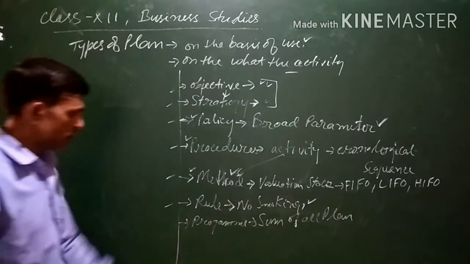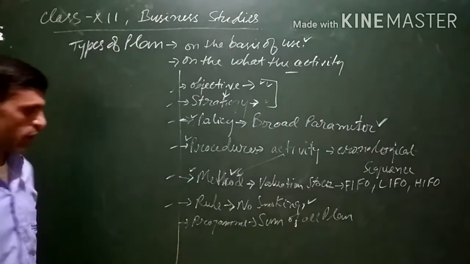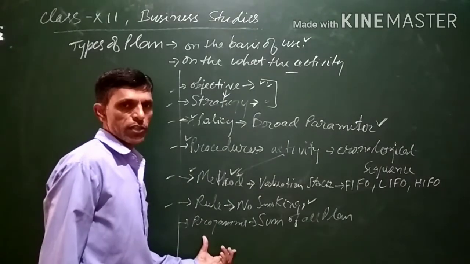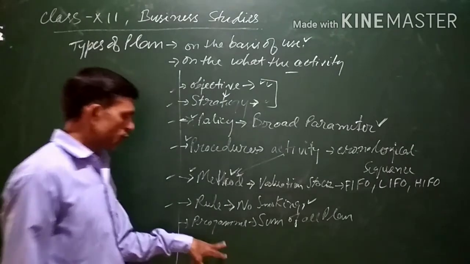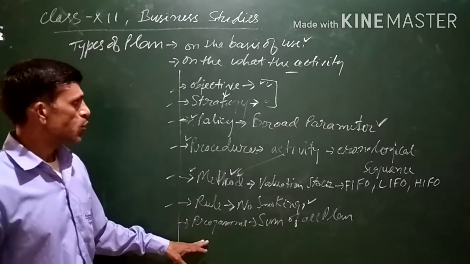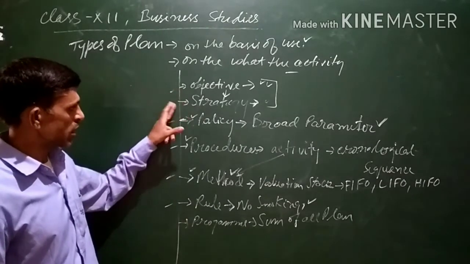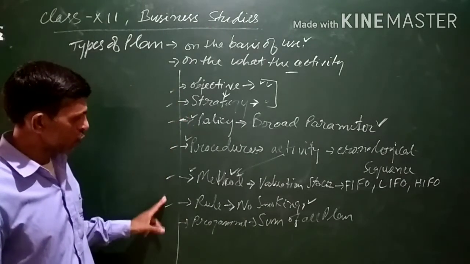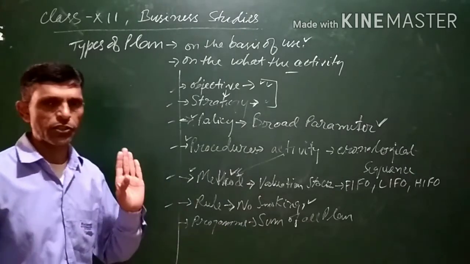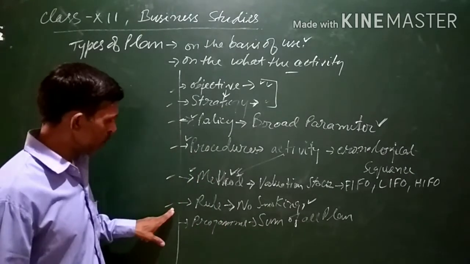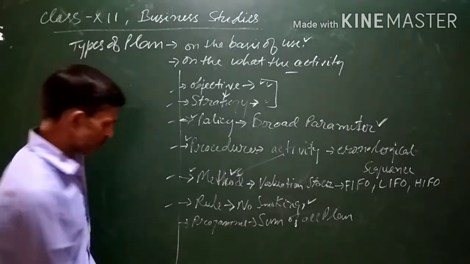Suppose there is a program to organize a cultural function in a school. You have to prepare a program for that, with objective, strategy, policy, procedure, method and rules. All types of plans will be included in the program.